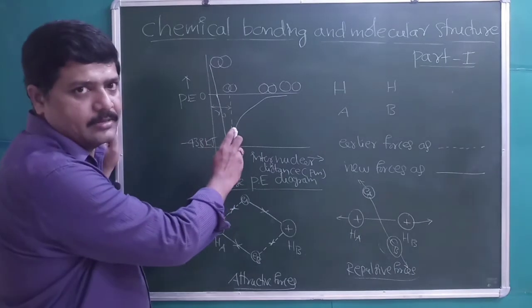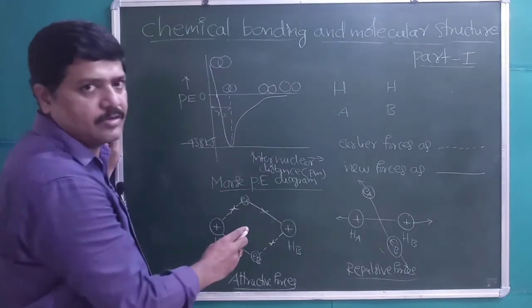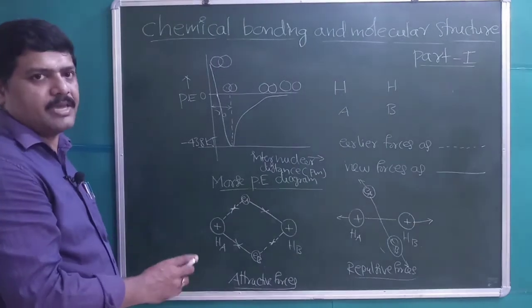The distance at which the repulsive forces become equal to the attractive forces is called the equilibrium bond length. Students, let us now discuss the Kossel-Lewis approach to the chemical bond.